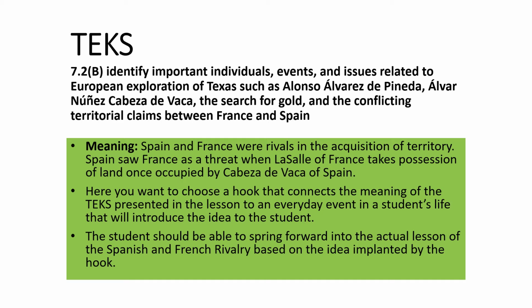When Spain returns and sees that LaSalle and France has established their territory, of course they're livid and feeling very threatened and territorial. They begin to push the French out and want them out of their land. It was land that they had taken for granted before, and never thought that someone else would come along and want to possess it.